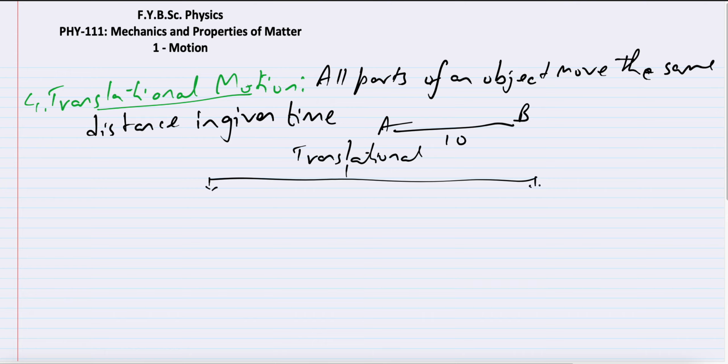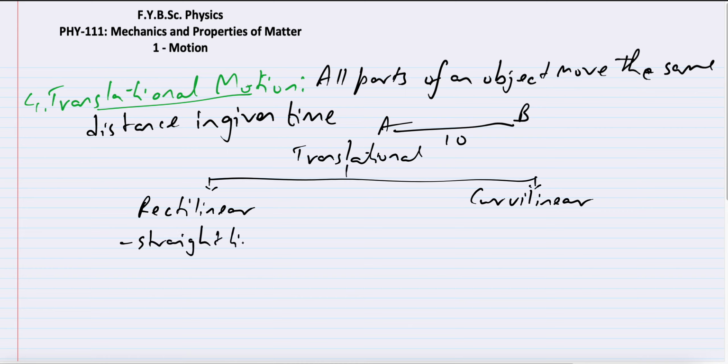You can further classify it. One is called rectilinear motion, and the other is called curvilinear motion. I think from the words itself you can get a little bit of an idea of what this is. Rectilinear means the object which is in translational motion moves in a straight line. So rectilinear motion simply means the object moves in a straight line.